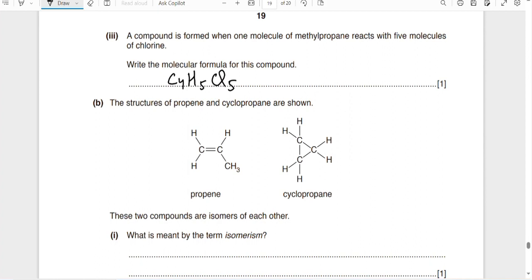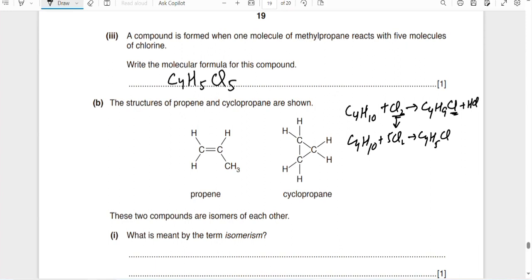Let me tell you, when we have C4H10 and we use one chlorine molecule, what happened? C4H9Cl plus HCl was formed. So when we used one chlorine molecule, one hydrogen was substituted. If we use C4H10 and 5 chlorine molecules, what will happen?